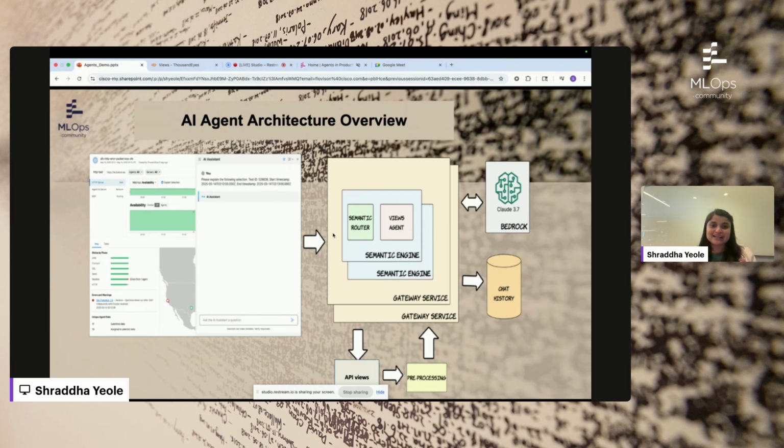So in this quick architecture diagram, we can see it goes to the views agent, it makes a call to our API endpoints, and before providing the response, like hitting the call to the LLM agent, we do a lot of pre-processing and we get the response from the LLM agent. And for the faster explanations, we are also storing the chat history.